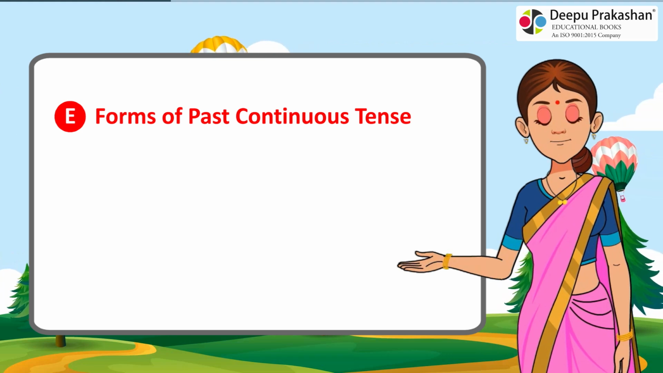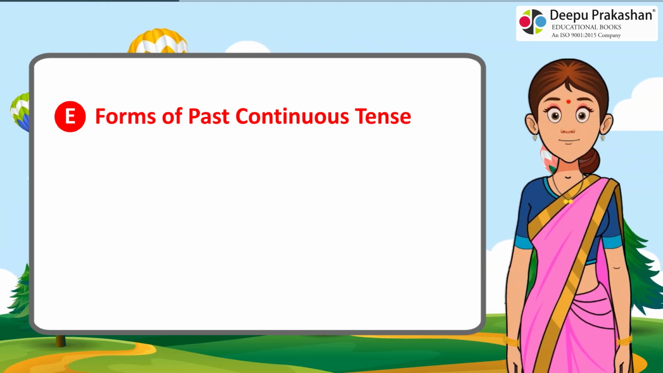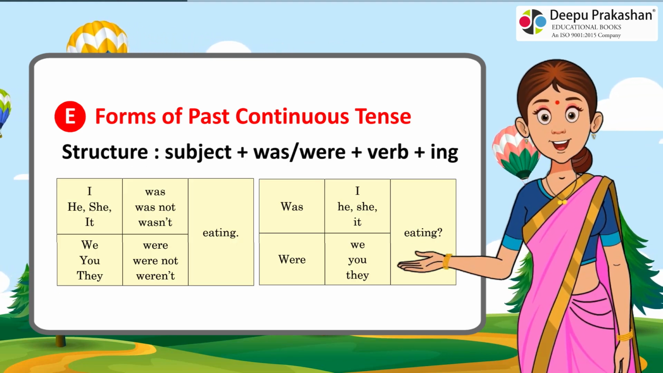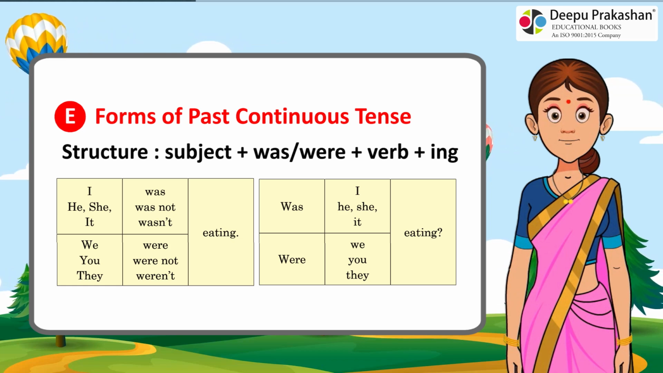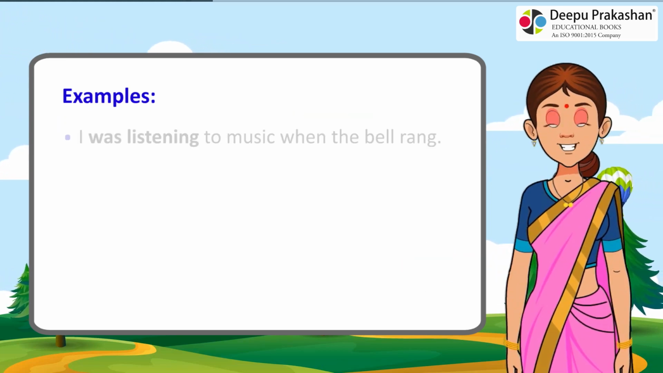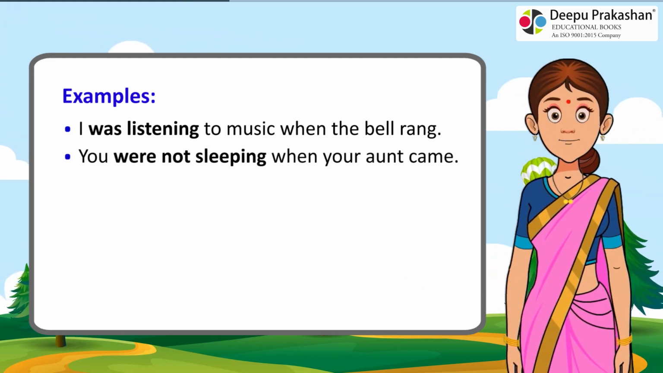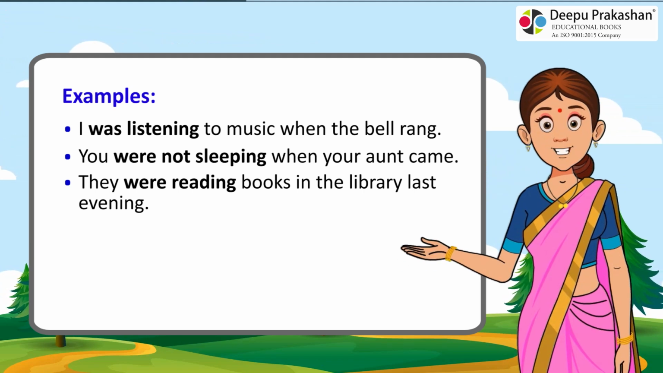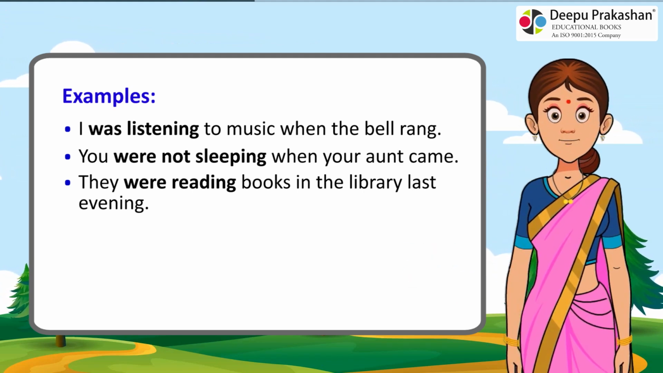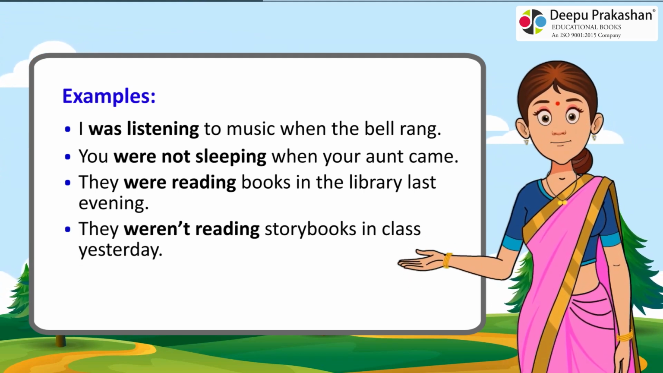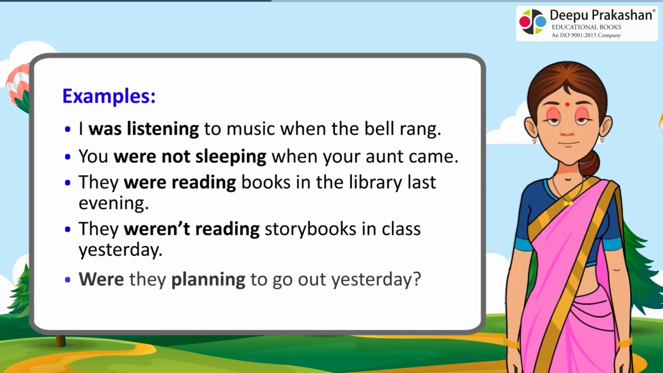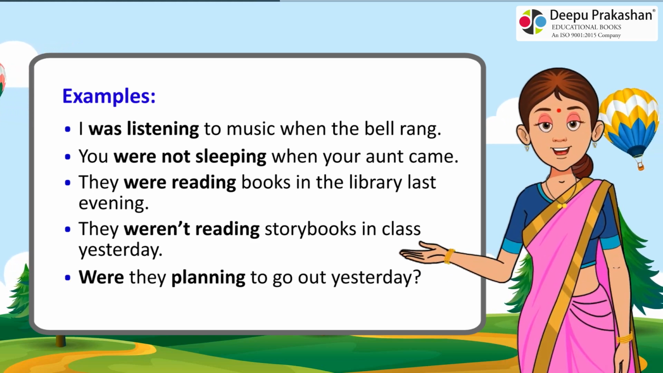E. Forms of past continuous tense. Structure: subject plus was or were plus verb plus ing. Examples: I was listening to music when the bell rang. You were not sleeping when your aunt came. They were reading books in the library last evening. They weren't reading storybooks in class yesterday. Were they planning to go out yesterday?